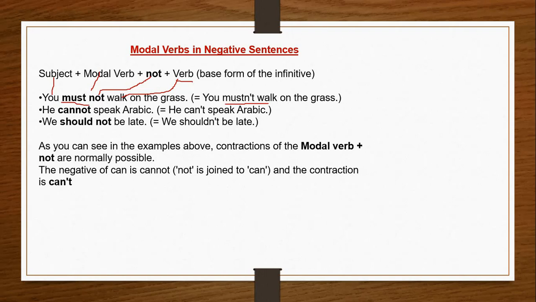Fine. He cannot speak Arabic. He can't speak Arabic. So he is your subject, can, and not. This is one word, not two words, my dear children. This is an exceptional case. Cannot is one word. Not is added, speak Arabic. As you can see, the examples of contractions of the modal verb plus not are normally possible. Fine. The negative of can is cannot. Not is joined to can, and the contraction is can't. And cannot is one word, my dear children. It's taken as one word.